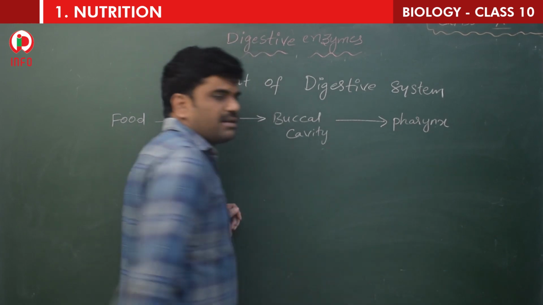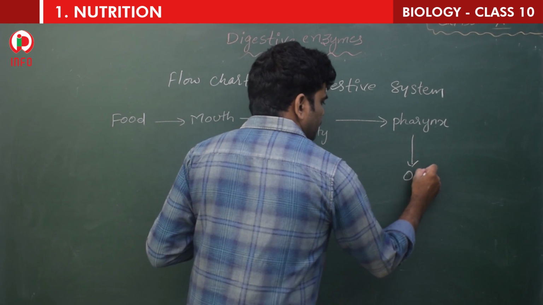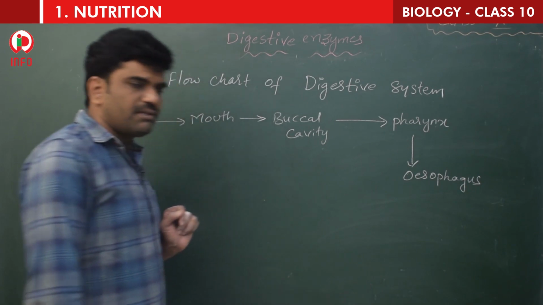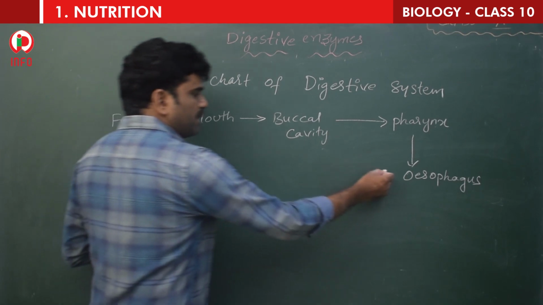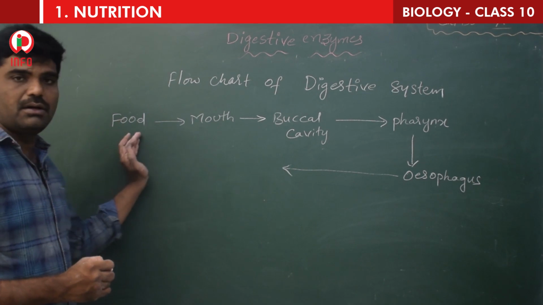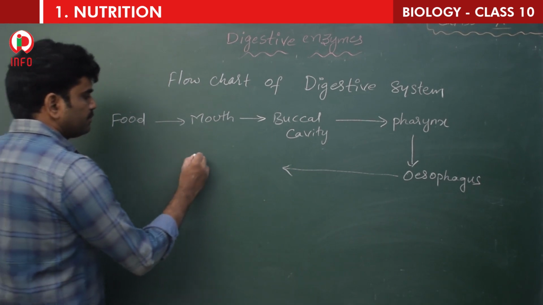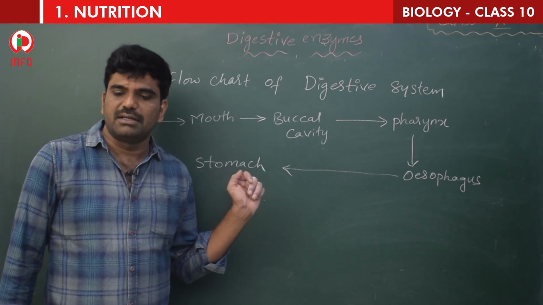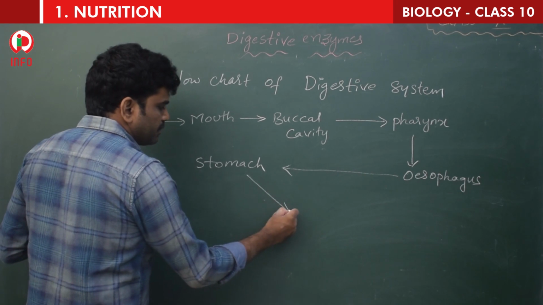What is this, children? Pharynx. And after that, esophagus. There is no digestion in the esophagus, simply movement. After the esophagus, what is that part? Stomach. So food, mouth, buccal cavity, pharynx, esophagus, next one is stomach. From the stomach the food goes into where, children?